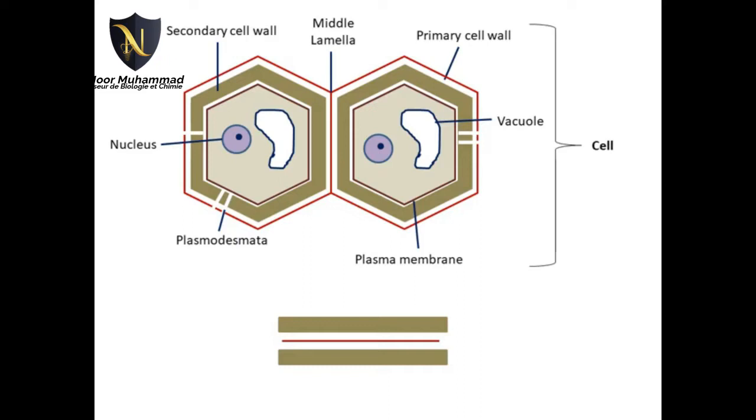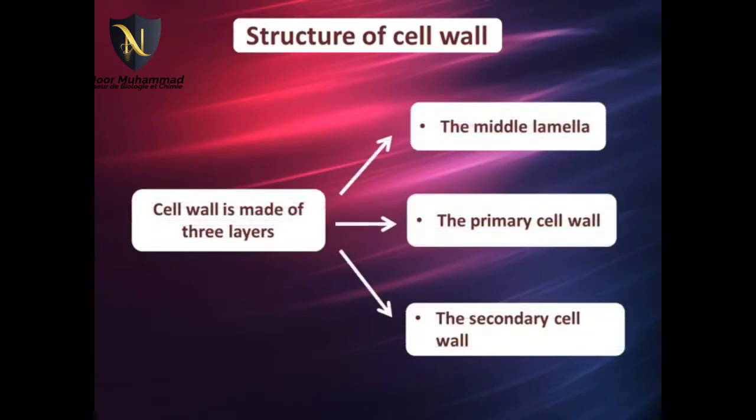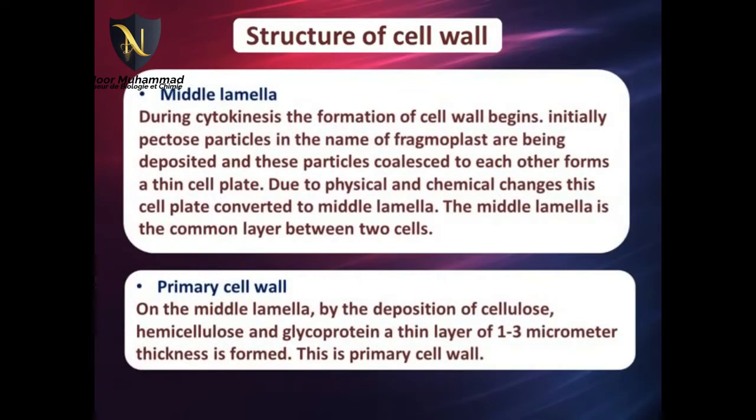Now this one is a diagram of cell wall. Primary cell wall. Secondary cell wall. Middle lamella. There are three layers in a cell wall. Middle lamella. Primary cell wall. Secondary cell wall. This is another diagram of cell wall consisting of three layers. Middle lamella. Primary cell wall. Secondary cell wall. Now I will discuss about the structure of cell wall.